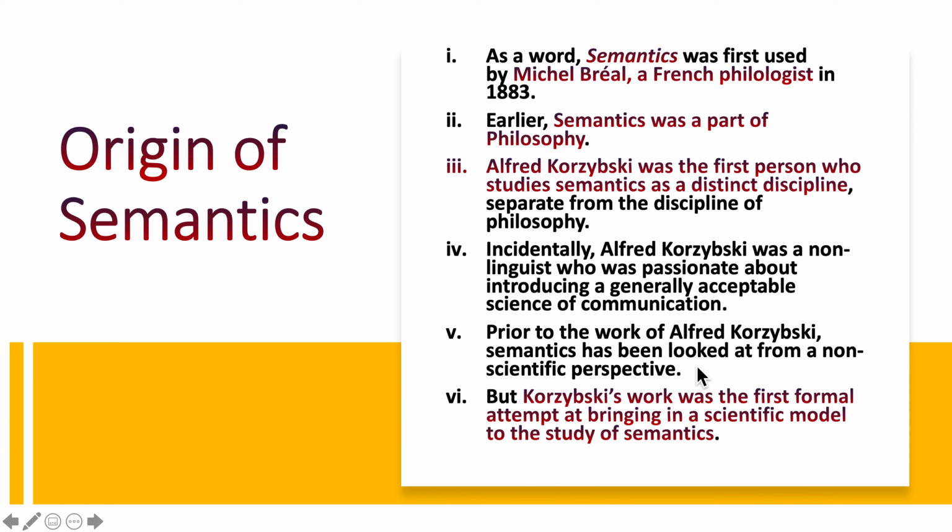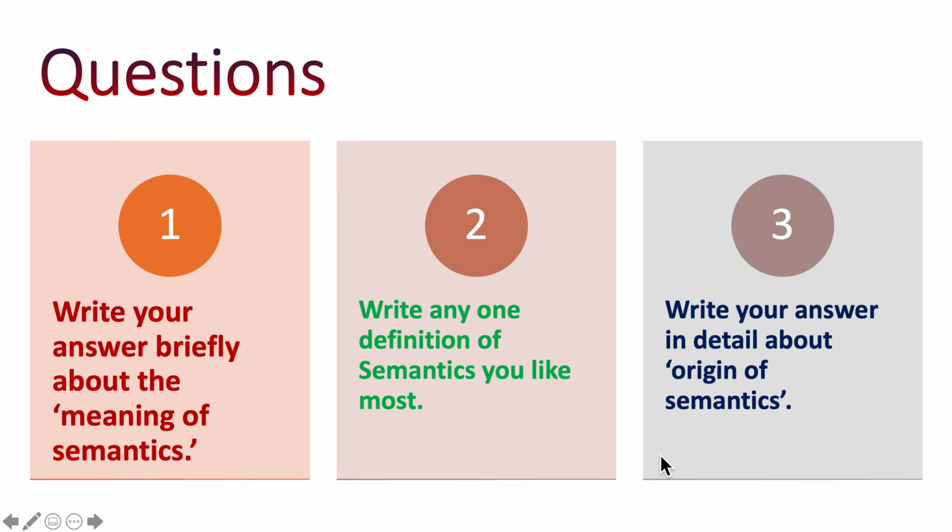But this man, Alfred Korzybski, tried his level best that this subject must be studied from a scientific point of view. Korzybski's work was the first formal attempt at bringing a scientific model to the study of semantics. So he is the first person who tried to bring a scientific spirit to the subject matter of semantics. Okay, so this is about the origin of semantics.